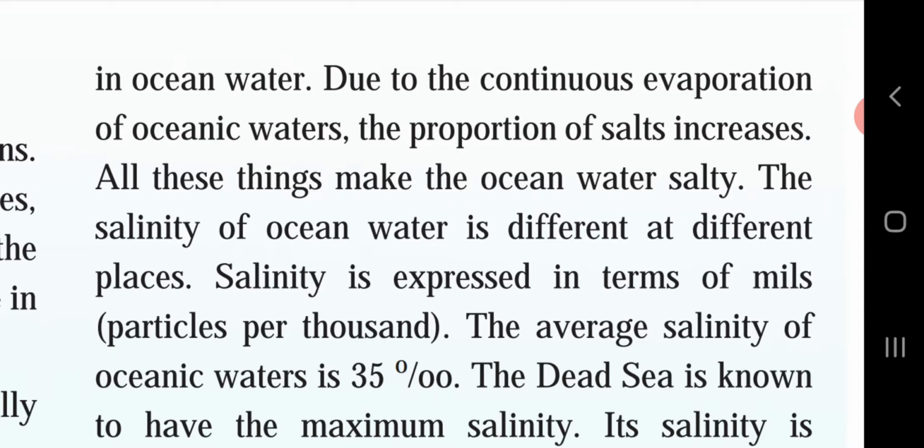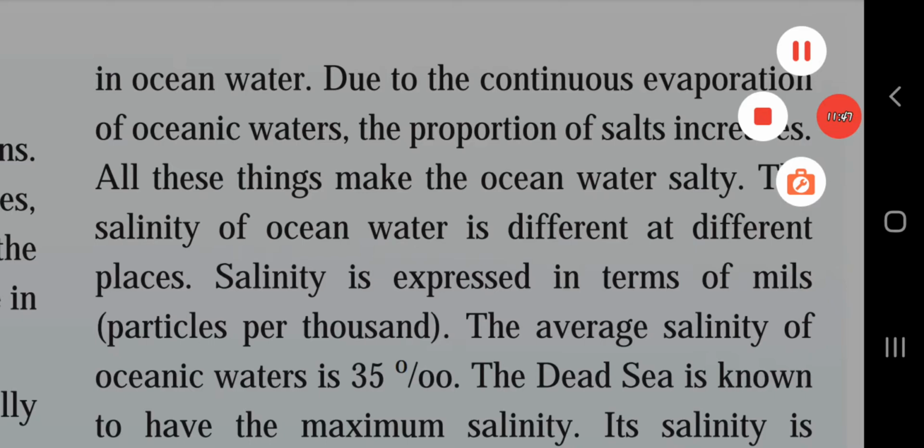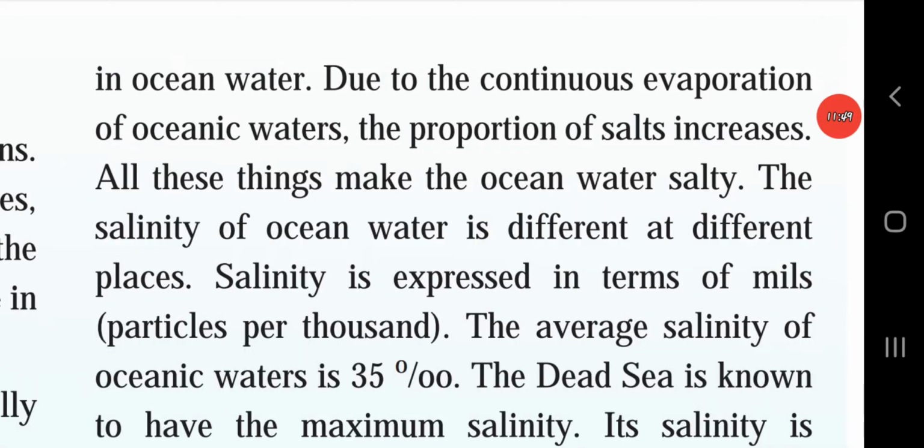Due to continuous evaporation of oceanic waters, the proportion of salt increases. All these things make the ocean water salty. At different places, the salinity of the water is different.